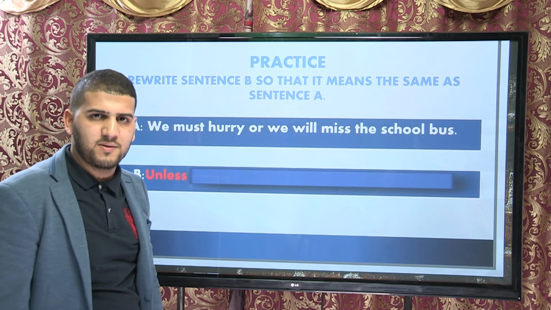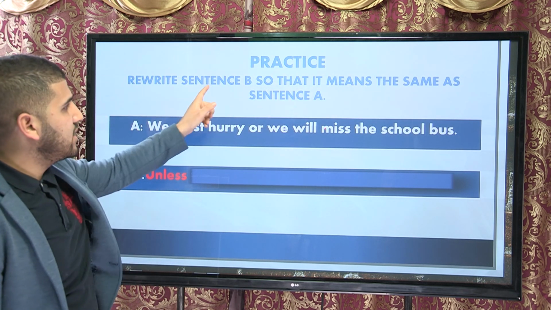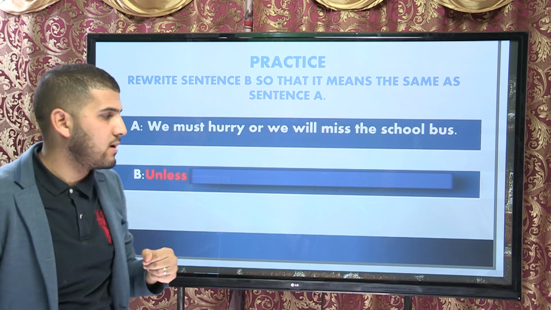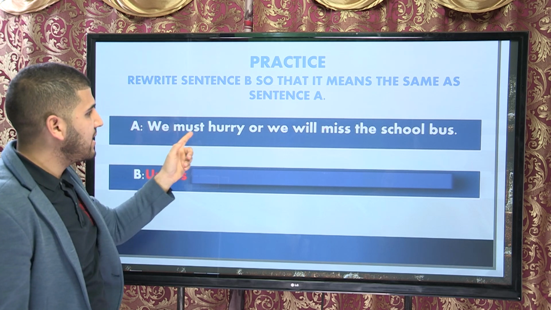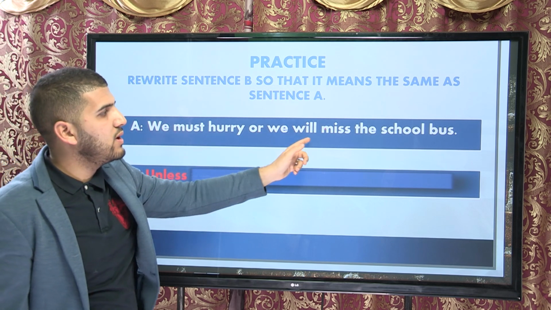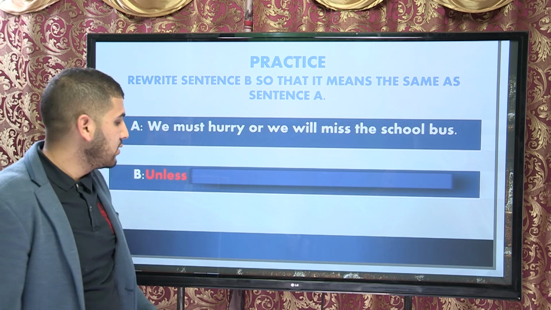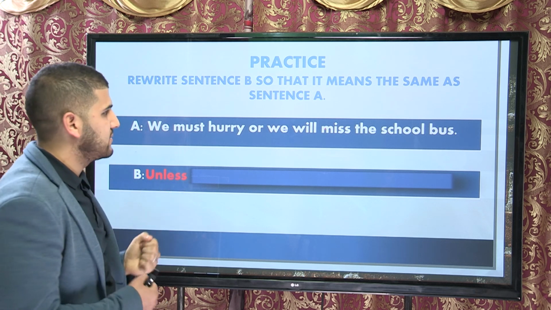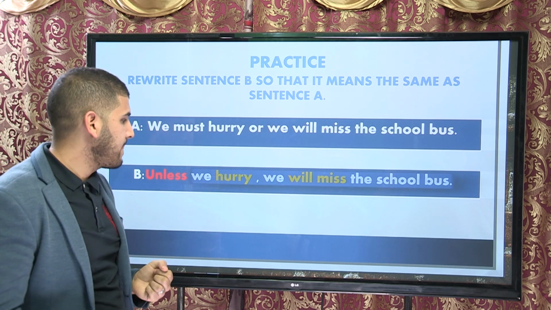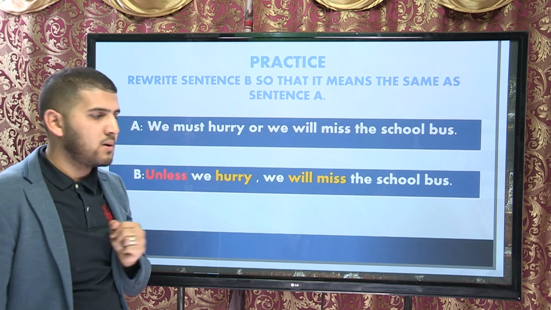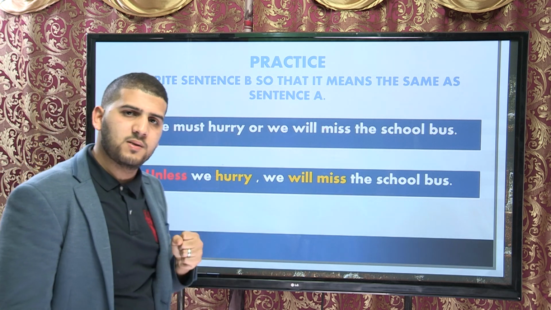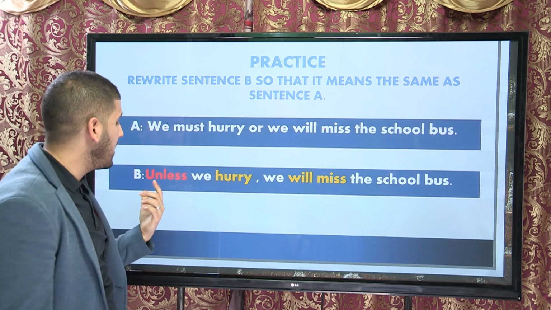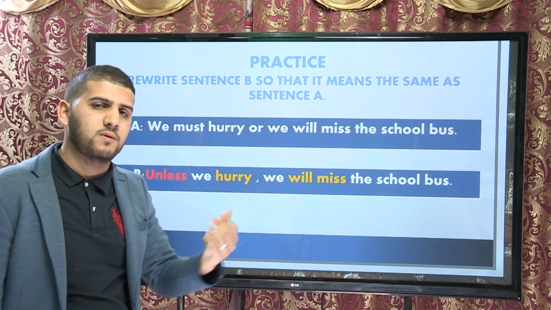Let's move on to practice. Rewrite sentence B so that it means the same as sentence A. A. We must hurry or we will miss the school bus. You are going to express it differently using unless. So you are going to say, unless we hurry, we will miss the school bus. In other words, if you don't hurry. So unless means if not.